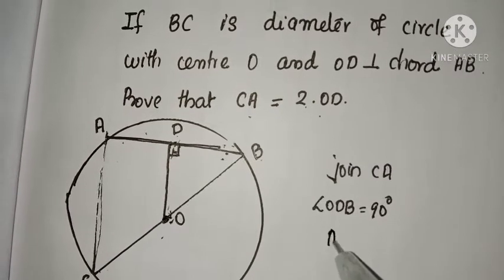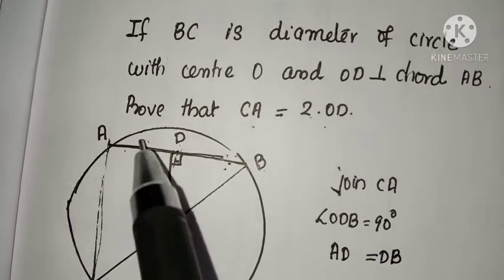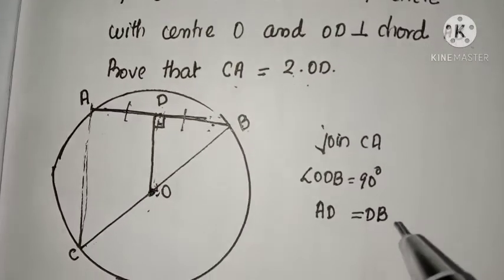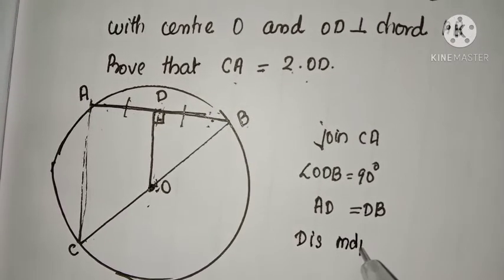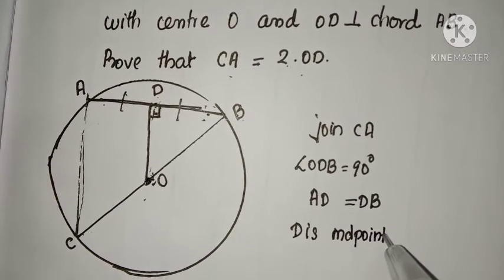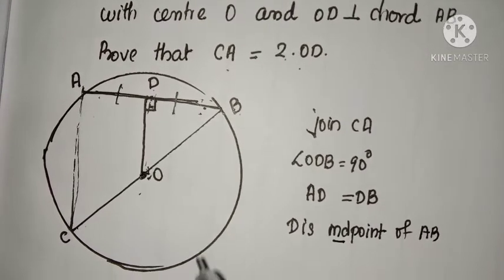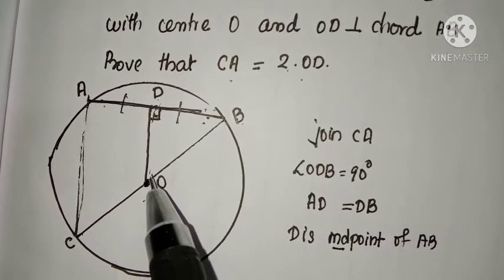Bisects the chord means AD is equal to DB. These two lengths are equal, which is the same as D being the midpoint of AB, isn't it? D is the midpoint of AB. What about O? O is the center.